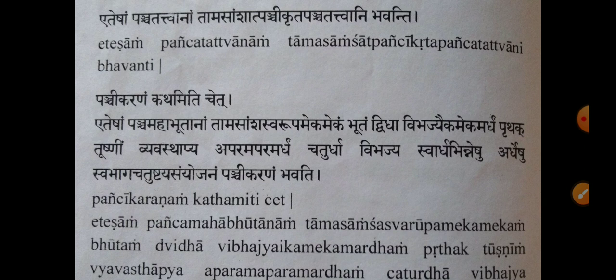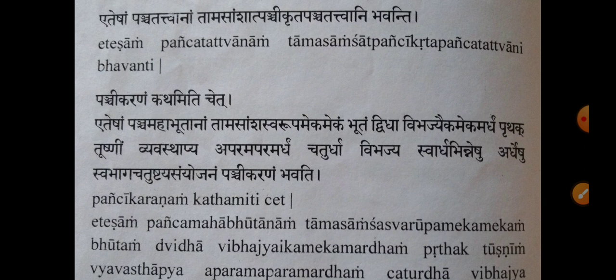I'll repeat it. The five grossified elements are born of five great tanmatras. So, tanmatras are the five subtle elements. The subtle elements have to be grossified for creating the manifested universe. Then only gross elements will be born.